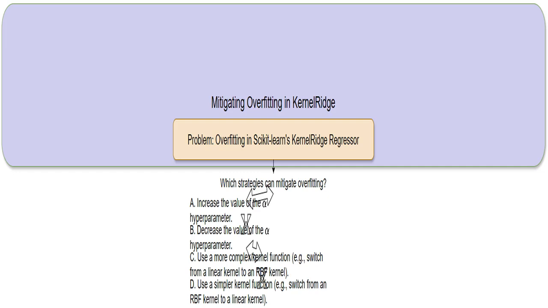We're tackling the challenge of overfitting in kernel ridge regression, a technique that uses kernel methods to model nonlinear relationships. Overfitting happens when a model learns the training data too well, including its noise, and doesn't generalize well to new, unseen data. I'll show you how to deal with it.